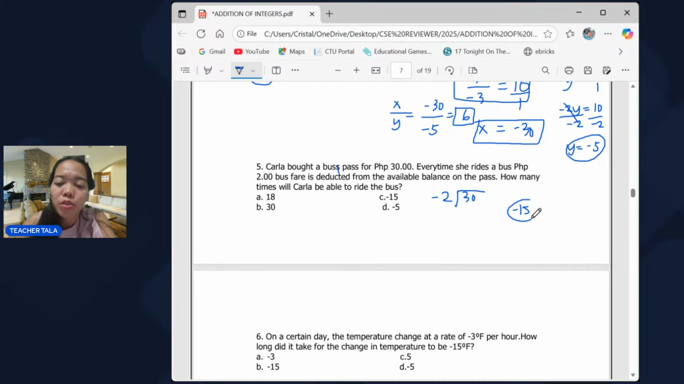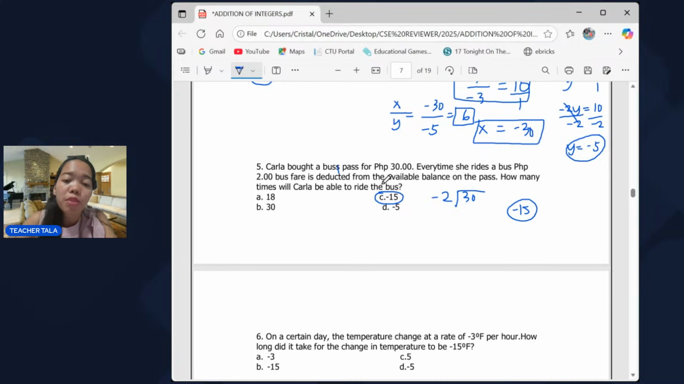Negative 15 denotes the times. Negative 15 times is what will be deducted from her pass to use up the 30 pesos. But since the question asks for how many times, it should be denoted by a positive number because it's asking for a counting number, how many times. So, the answer is letter. It should be positive 15, no?